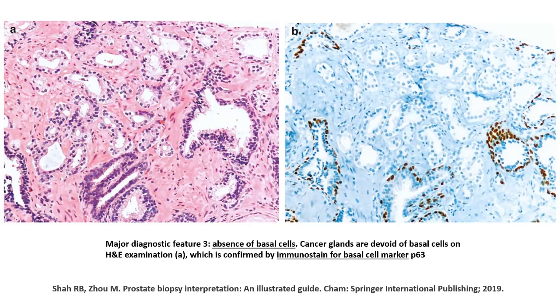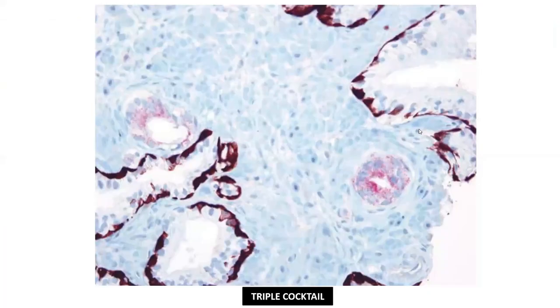acinar carcinoma gland. But if you have followed this particular discussion till now, you will know that the glands that you are seeing on the left, say, for example, this cluster of glands, a partial acinar atrophy could still be an important differential diagnostic issue, and you will have to take help of immunostain. Like, for example, in this case, basal cell marker nuclear P63 is seen to be retained in the normal glands, while the malignant infiltrative glands are showing a loss of expression of P63.